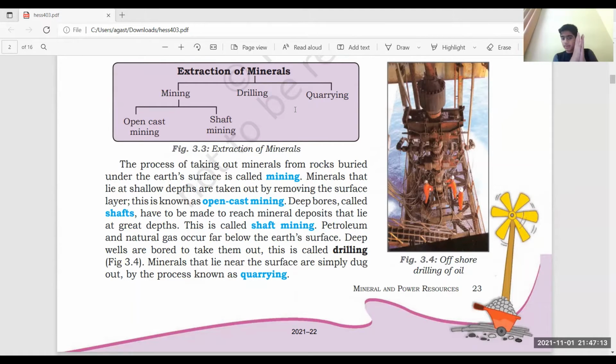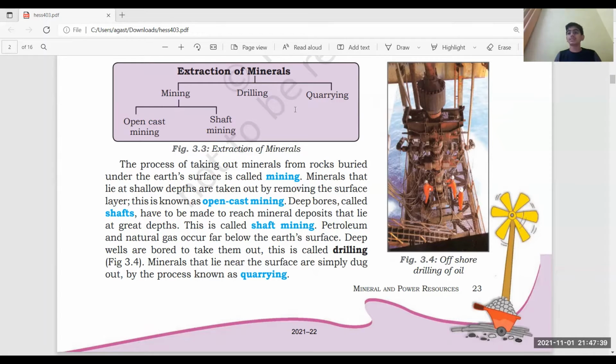Now, when we talk about quarrying, it is also a simple thing. It means that minerals which lie near the surface, we are just simply digging out. The main point is that in open cast mining, you're making the surface open, like the surface was open to the sun. It's not your shaft mining, not a closed area inside which you go.